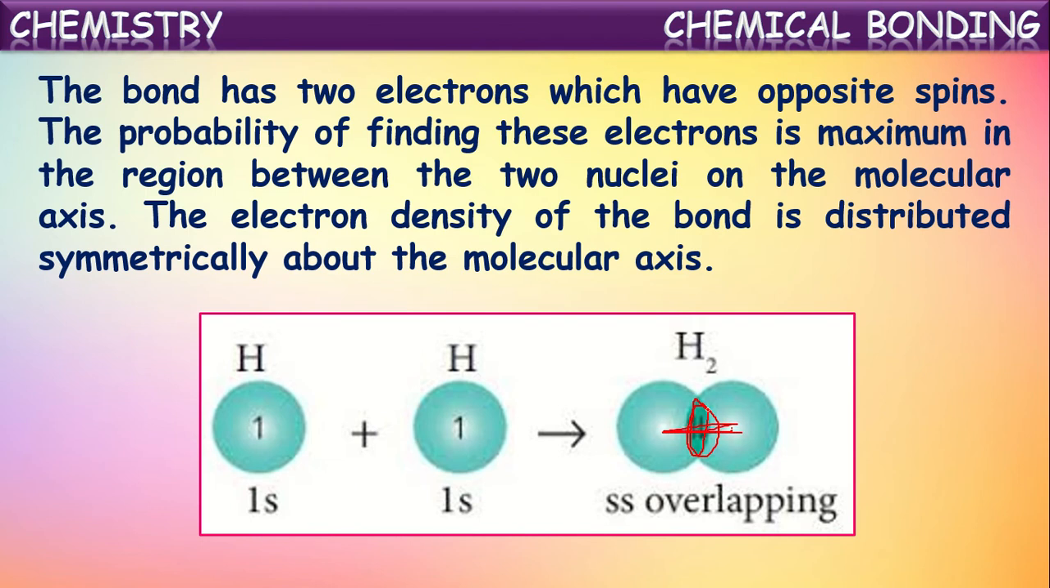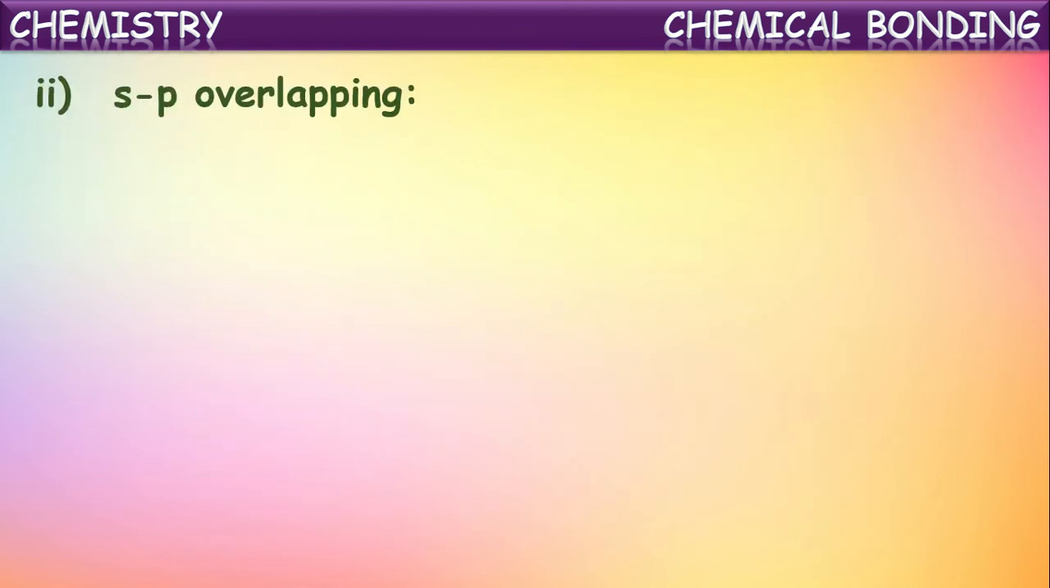So now the sigma bond is symmetrical to the molecular axis. The electron cloud will be symmetrical in space around the molecular axis. Thus, ss overlapping is occurring in the hydrogen molecule formation, resulting in the sigma bond. Now let us see another kind of overlapping, that is sp overlapping.